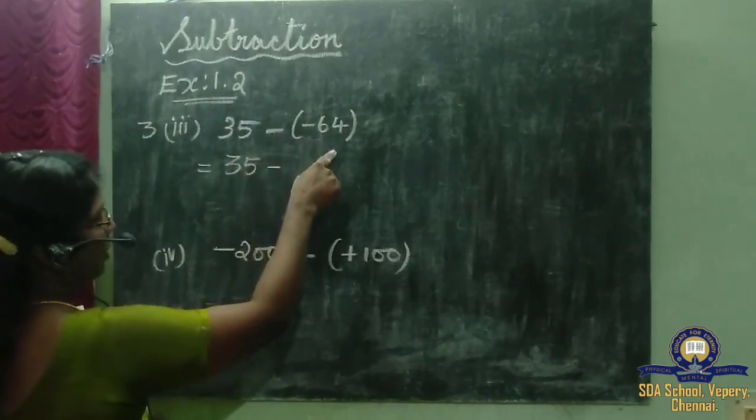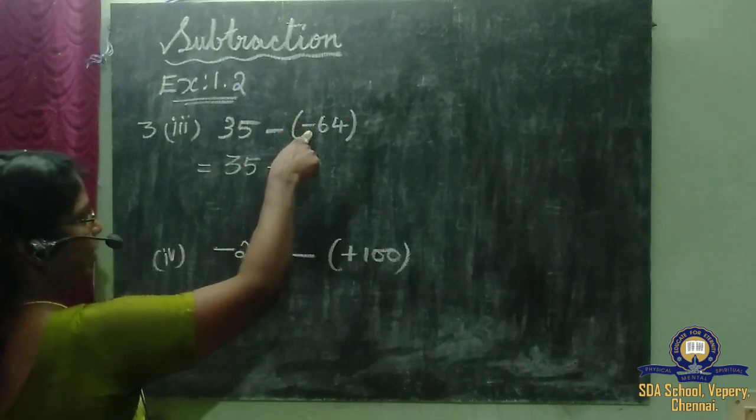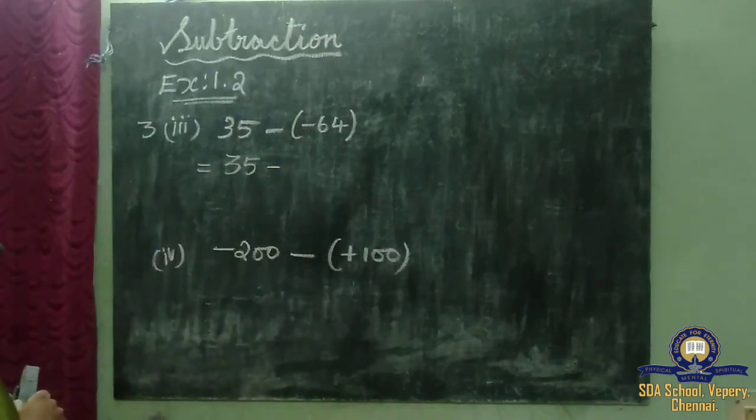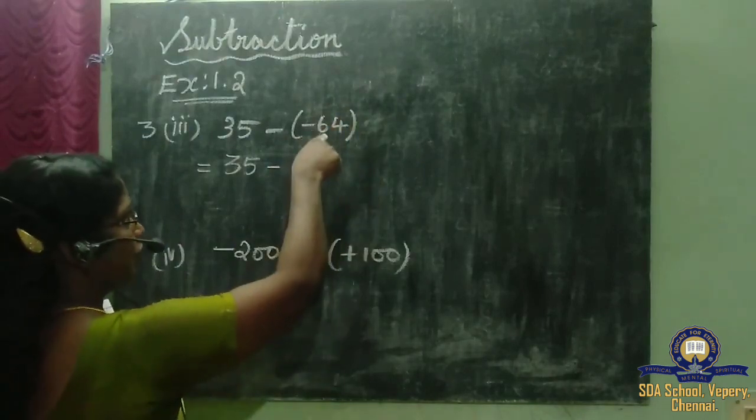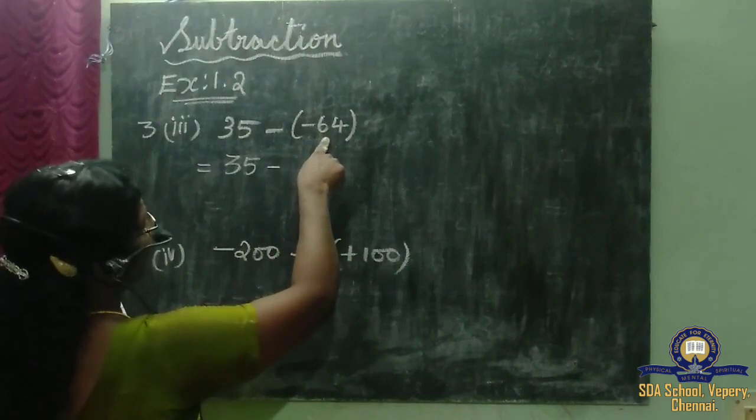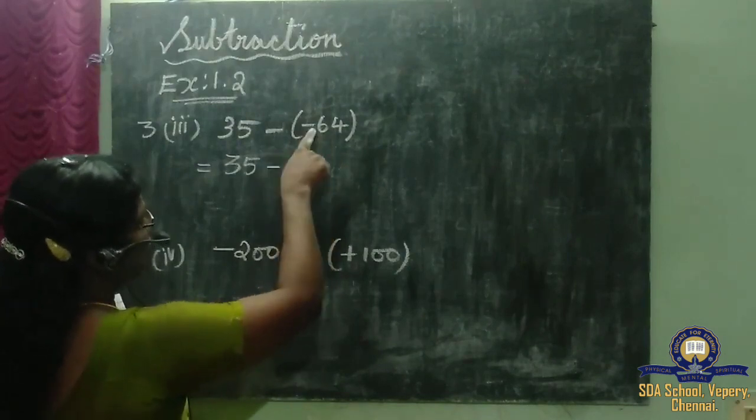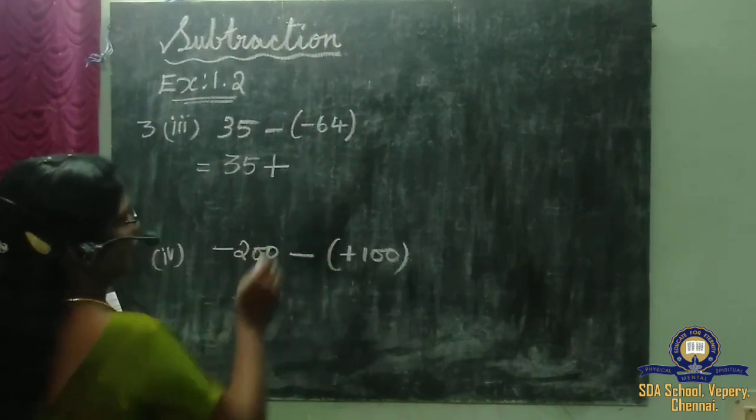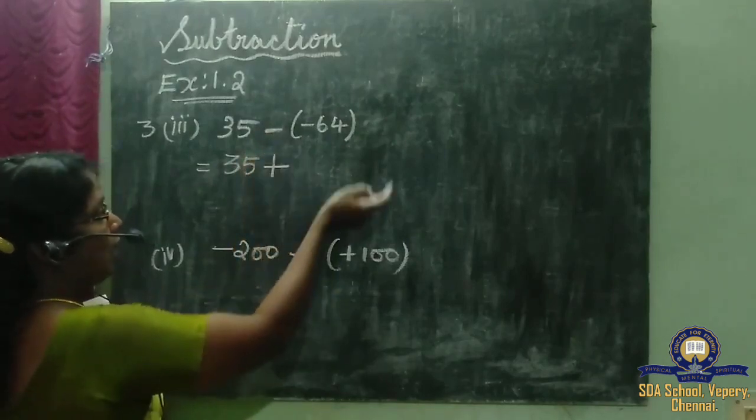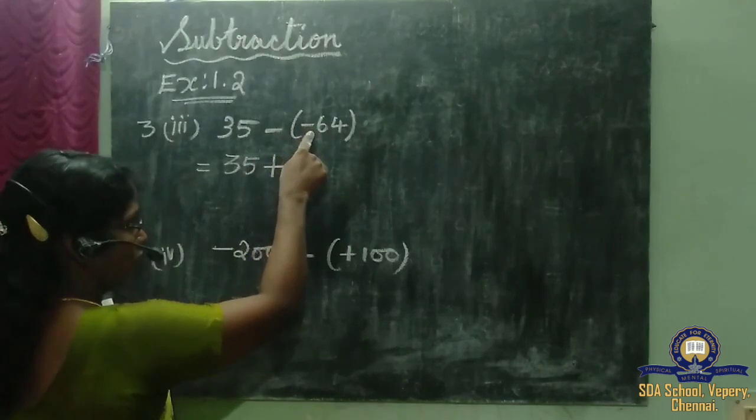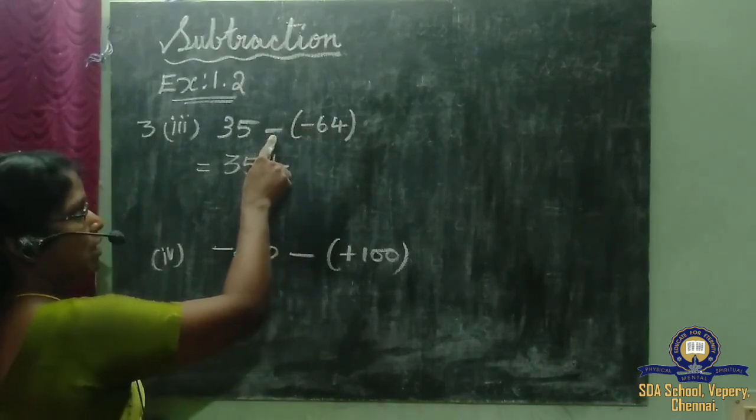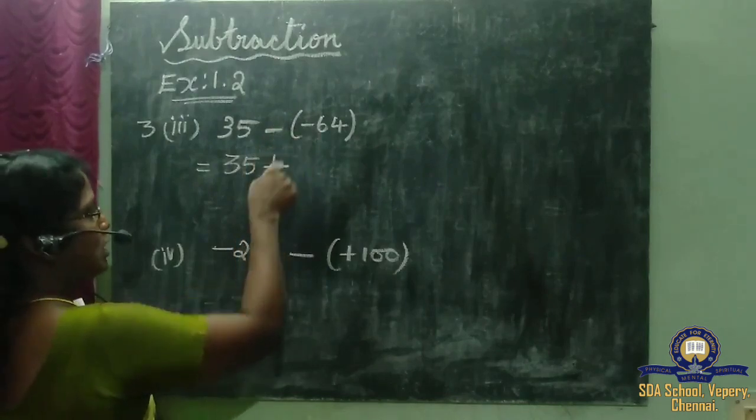In the second part, if a subtraction sign, that is a minus sign, comes, it means we need to put the additive inverse of that number. What is the additive inverse of 64? Minus into minus is plus. Understood children? When in subtraction, the second value is also negative, we need to multiply these two signs. Already we have learnt in 6th standard: minus into minus is plus.